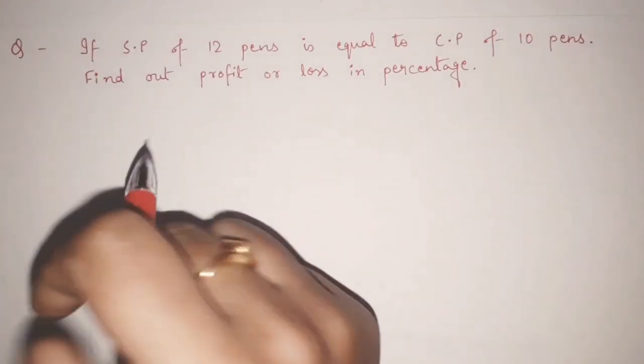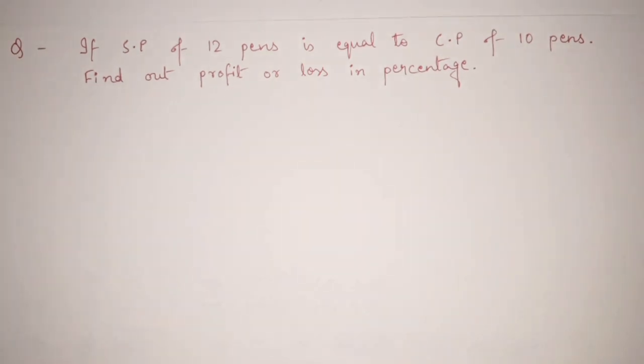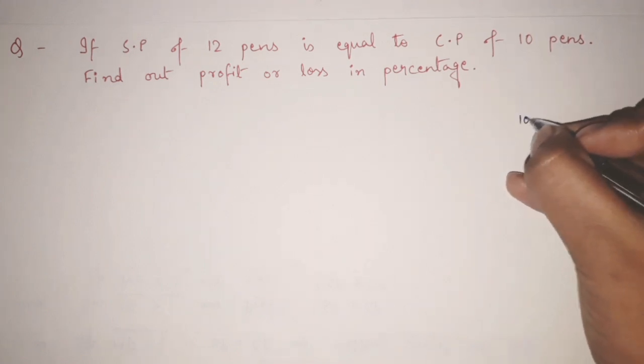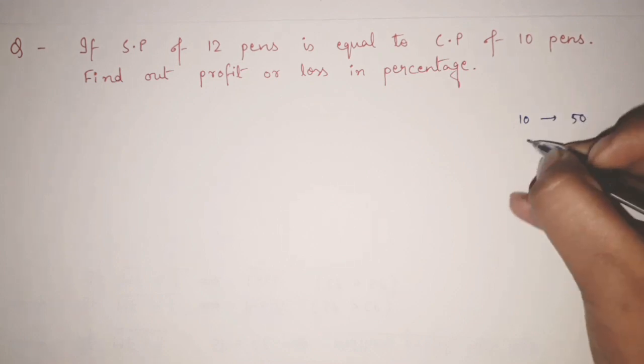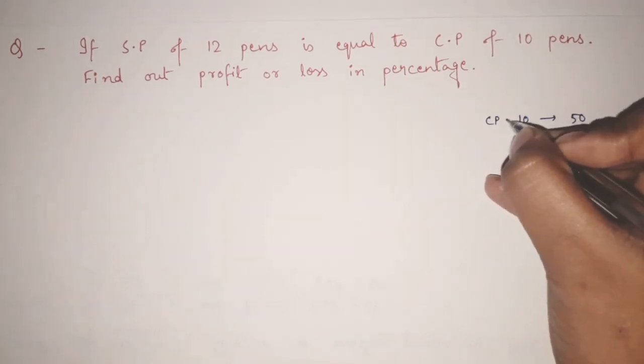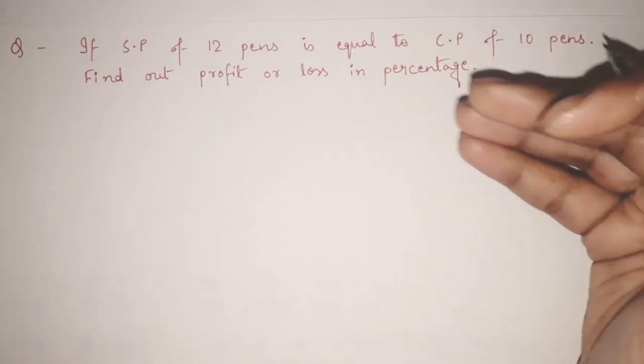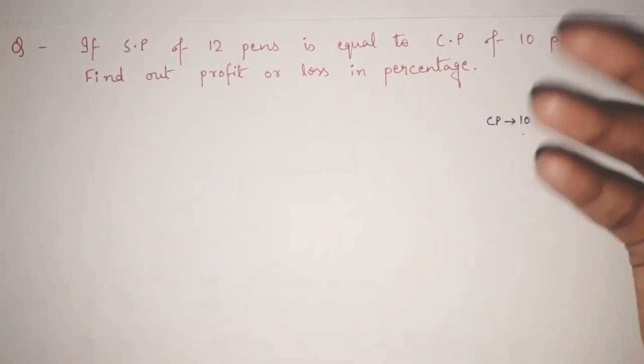If SP, that is selling price, of 12 pens is equal to cost price of 10 pens. See, this is the standard of question that is mostly asked in competitive exams. We are no more small children, like I am buying 10 pens for 50 rupees. We have studied profit and loss in school also.